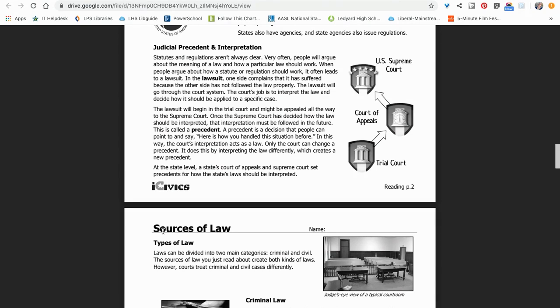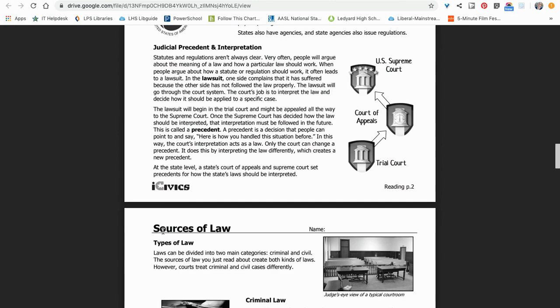In the lawsuit, one side complains that it has suffered because the other side has not followed the law properly. The lawsuit will go through the court system. The court's job is to interpret the law and decide how it should be applied to a specific case. The lawsuit will begin in the trial court and might be appealed all the way to the Supreme Court.